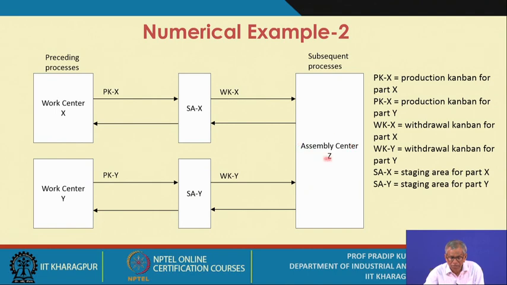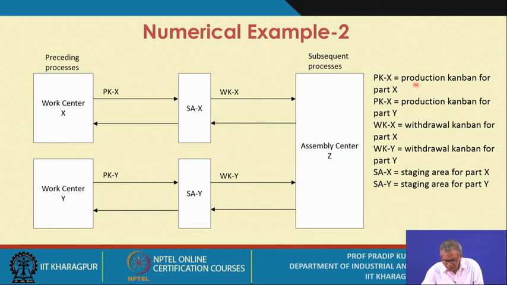And what is Z? Z is the assembly center where both the units, that is both the parts X and Y, are used. As per the bill of material, or the product structure, you are already aware of what the product structure code and the product structure records are. So as per the bill of material, you know the sequence of operations, or the process you will adopt for doing the assembly, which part comes first, which part comes next. All these details are known, and then you carry out the assembly activity.